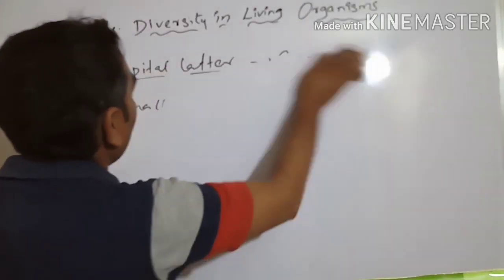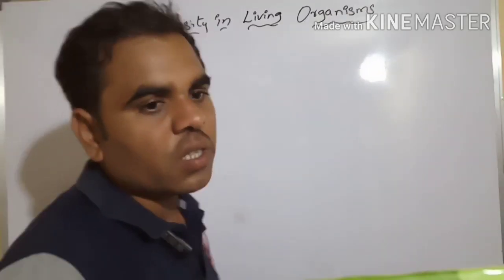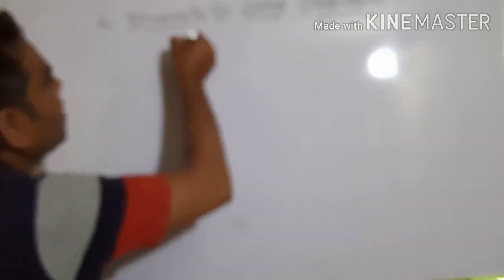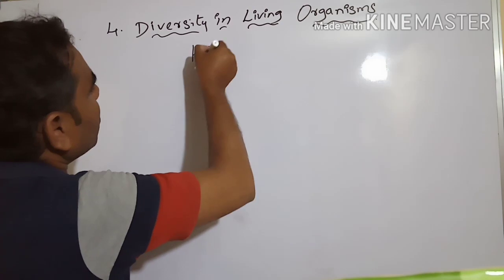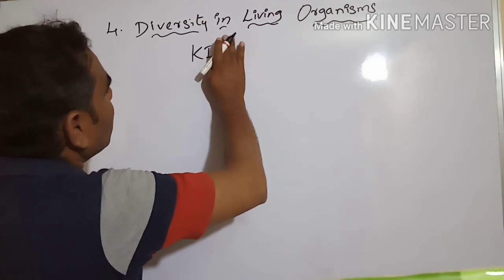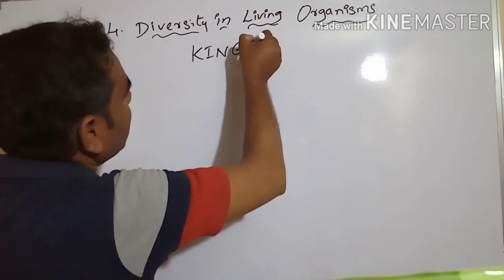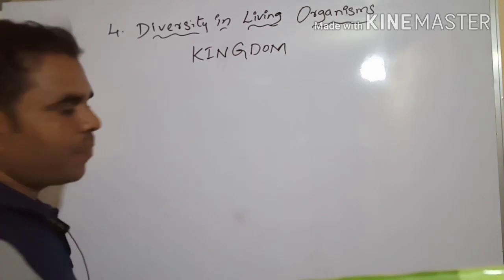Classification of organisms. We have to classify them. The first one is kingdom.